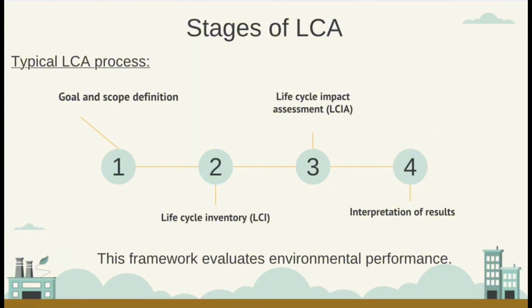The second stage involves collecting data on resource use and environmental emissions, known as the life cycle inventory. The third stage is the life cycle impact assessment, where the environmental impacts are evaluated. Finally, the results are interpreted to support decision making and improved system design.